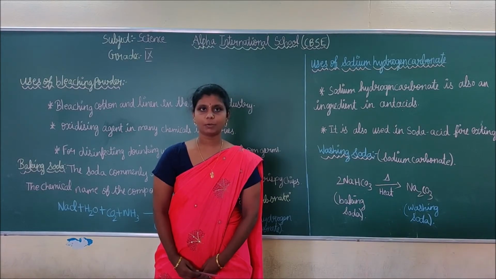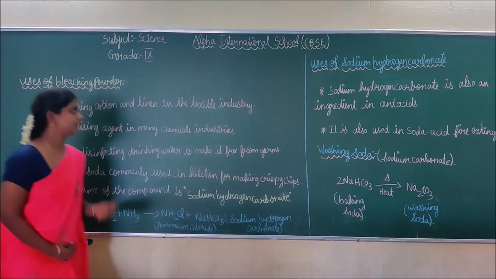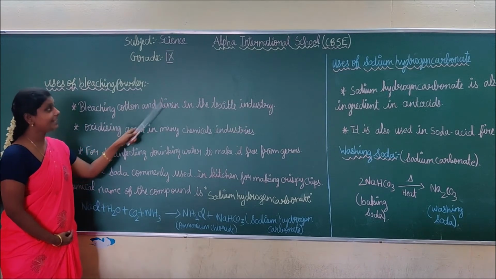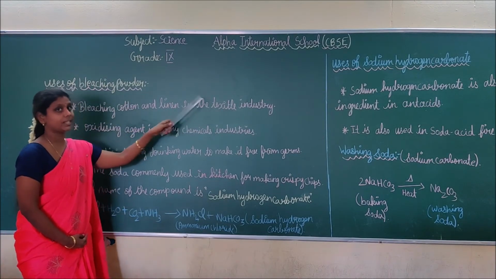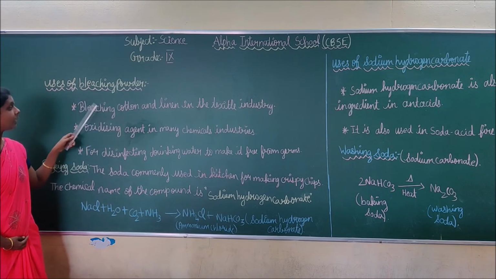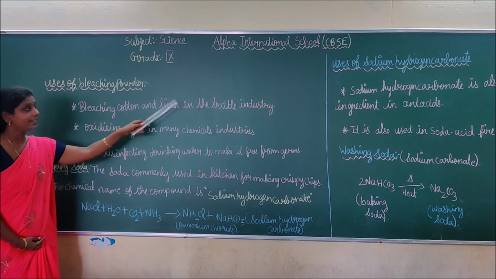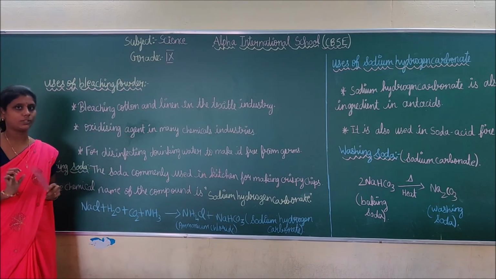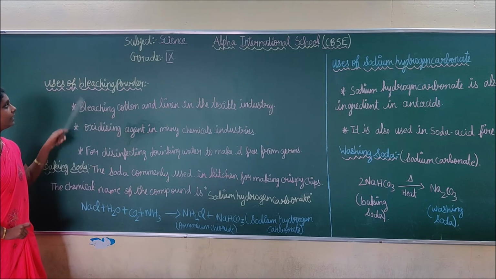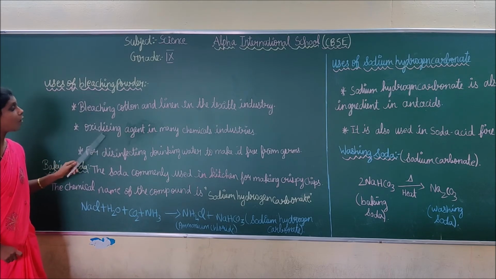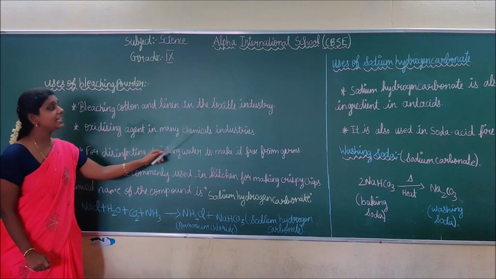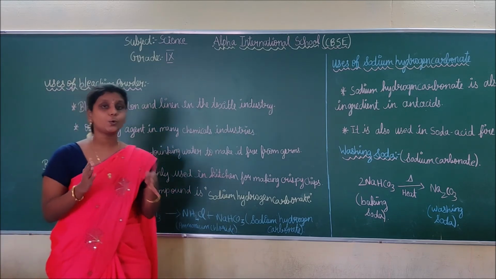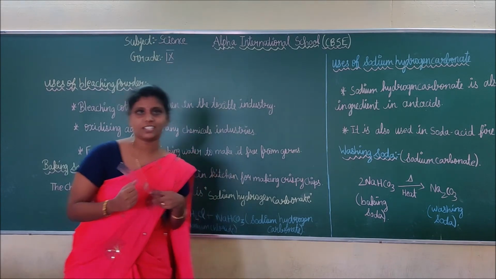Next, we are going to see the uses of bleaching powder. Bleaching powder is used for bleaching cotton and linen in the textile industries. This is the first use. Second, bleaching powder is used as an oxidizing agent in many chemical industries.